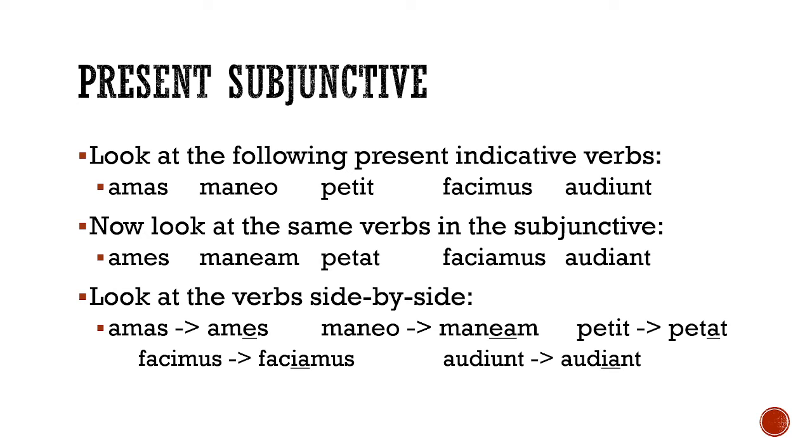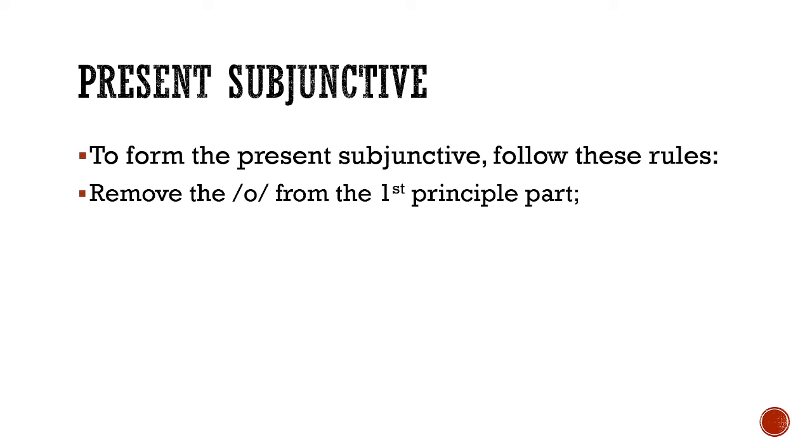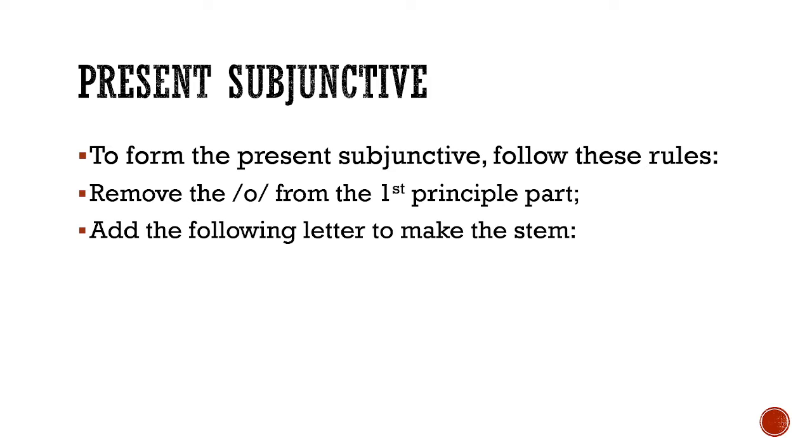So how do we get that? How do we come up with that? Well, here's the rule. First thing we do is we take off the O from the first principal part. This is going to work for every conjugation. First, second, third, third io, fourth, doesn't matter. We take away the O from the first part and we will get the stem that we want. Then we're going to add the following letter to make the stem.